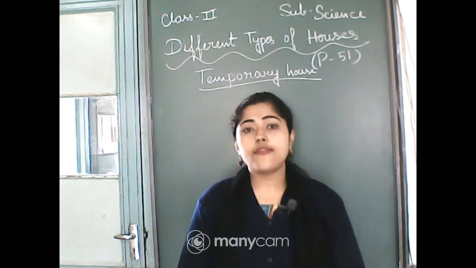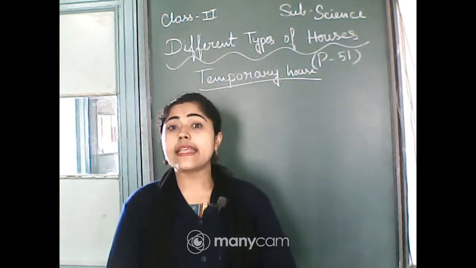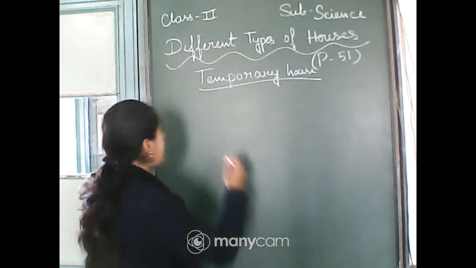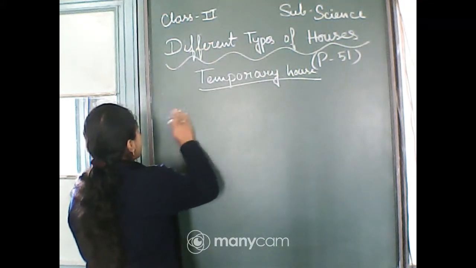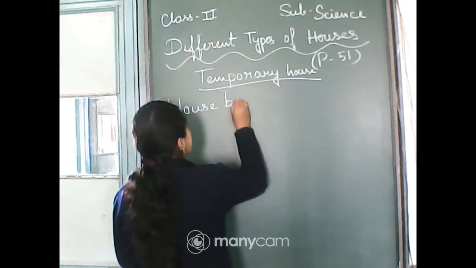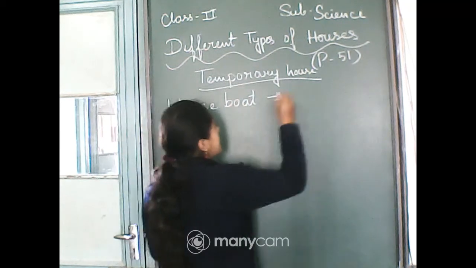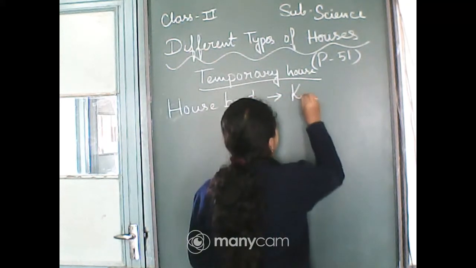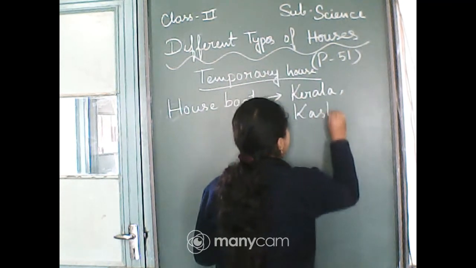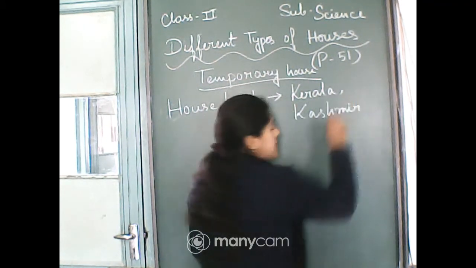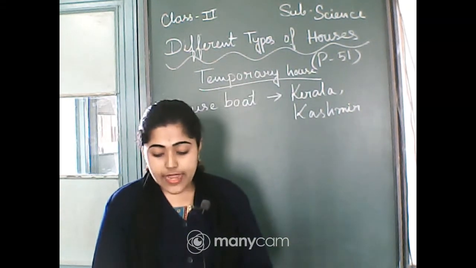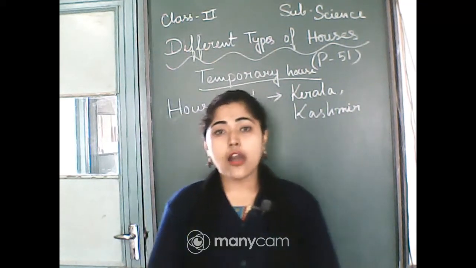These houses are found on lakes in Kerala and Kashmir, those two states. I am writing here: houseboat, which can be seen on water in Kerala and Kashmir. Tourists visit Kashmir to enjoy their stay in houseboats.